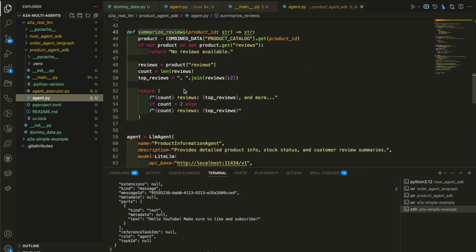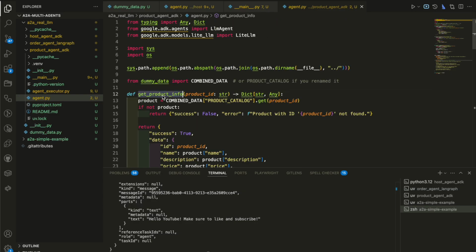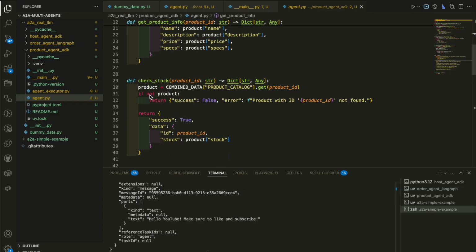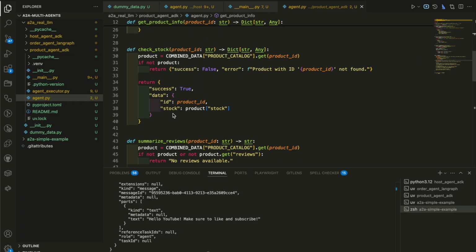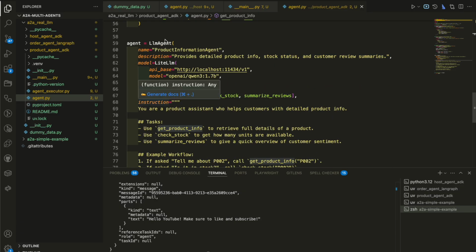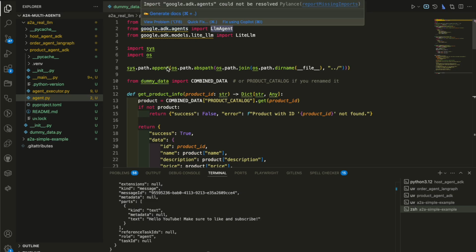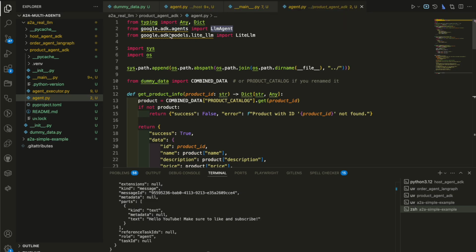If you look at the agent, it's pretty much exactly what you know. It's got the get product info tool, the check stock tool, and the summarize tool. This time around, it's an LLM agent from ADK, not from LangGraph, not from A2A, but from ADK.